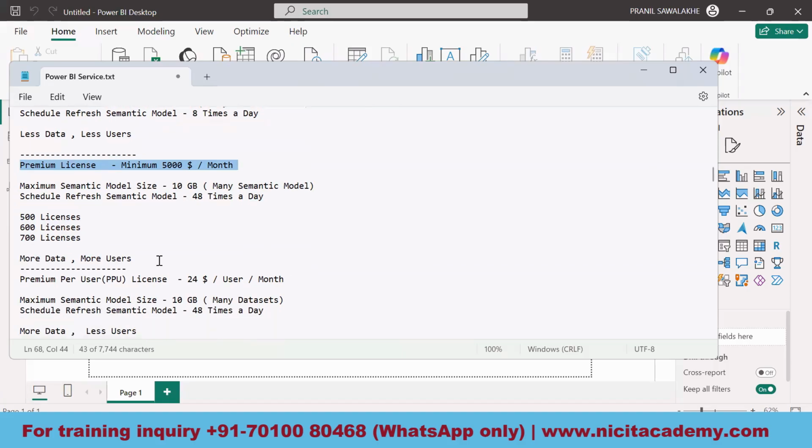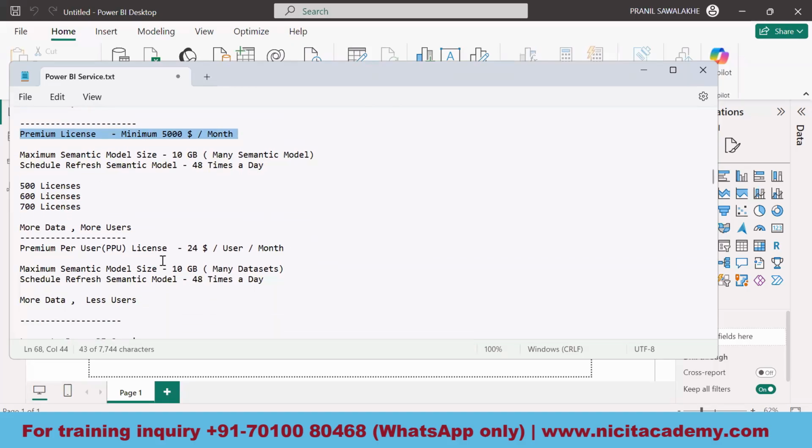So this was the second licensing type. The other licensing type is premium per user, which you can also call PPU, the premium per user license. The cost is around $24 per user per month. Here the data set size is the same as premium, 10 GB, and the scheduled refresh is also the same, 48 times a day.